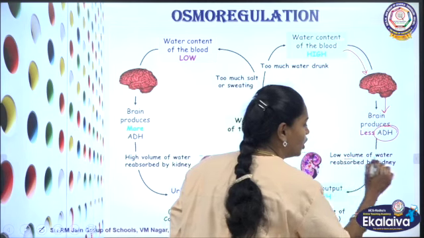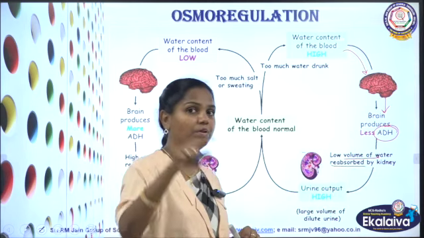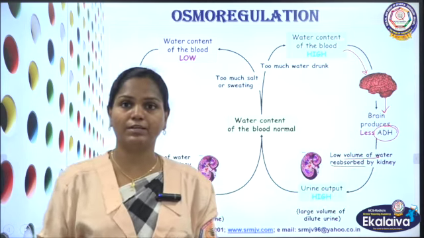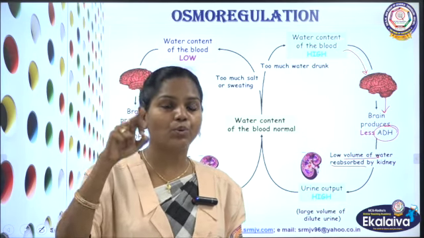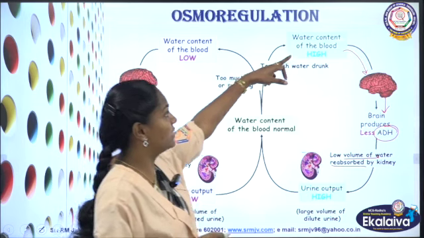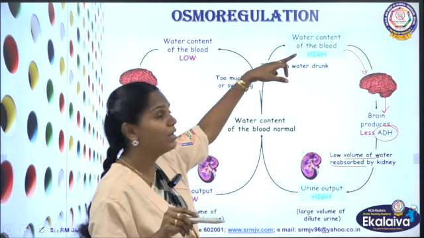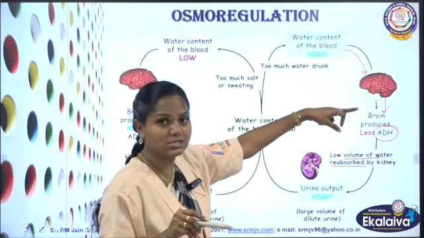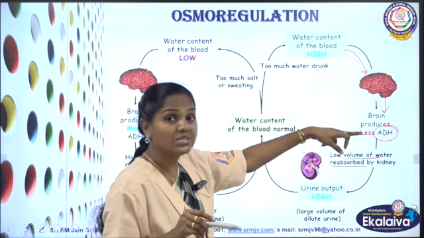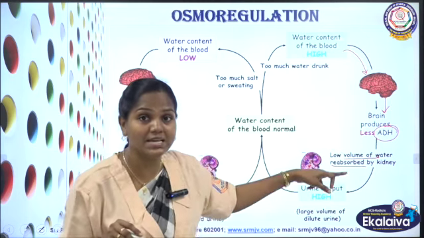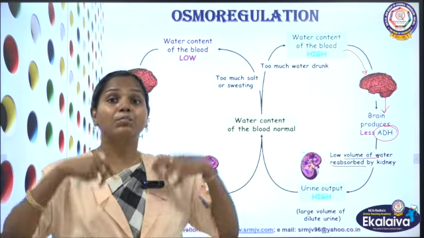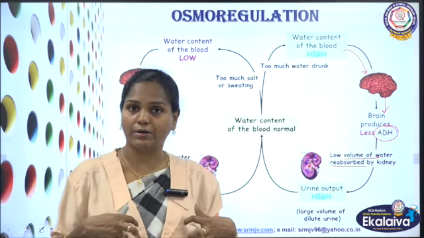When ADH is produced in our blood, what will happen? The volume of water reabsorbed changes. You have learnt nephron function: filtration, reabsorption and secretion. So when the body water content is more in our blood, the signal goes to our brain, which leads to the secretion of less ADH, because ADH is essential for reabsorption of water.